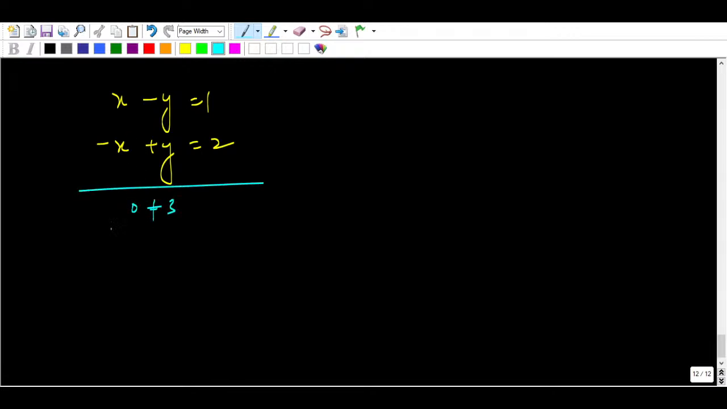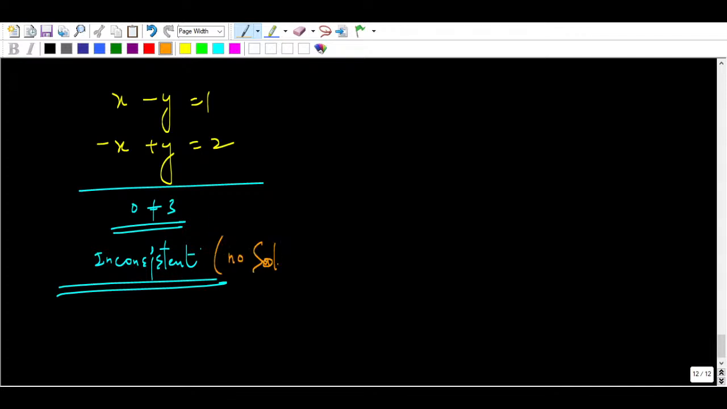Suppose this kind of equation is there: x minus y equal to 1 and minus x plus y equal to 2. If you apply the elimination method, you will find that both get cancelled and 0 should not be equal to 3, right? So it is inconsistent. What is the meaning of inconsistent? If you find that the equations are inconsistent, it means no solution. If there is no solution, you can directly say the system of equations is inconsistent.